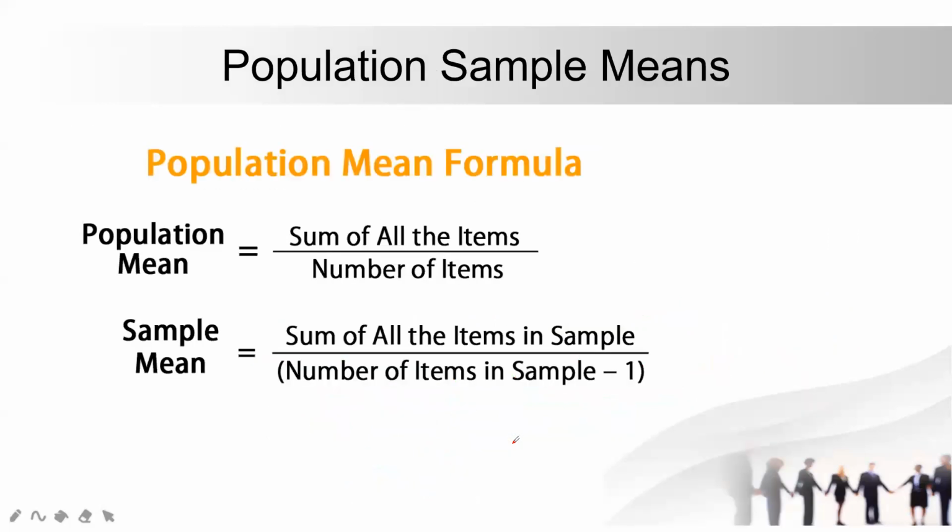Moving forward, we will try to find the mean of the population. To find the mean of the population, all you need to do is take the sum of all items, that is how we find the average, divided by the number of items that we have. In this case, it will be N.